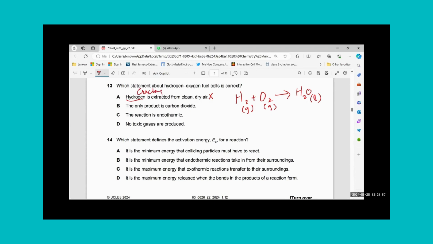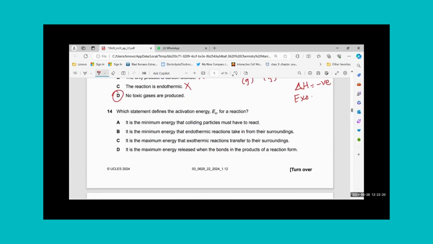Hydrogen's source is cracking. The only product is carbon dioxide. There is no carbon dioxide as a product. The reaction is endothermic. No, it is hydrogen fuel cell. It means it is providing us with energy. It is an exothermic reaction. No toxic gases are produced. Yes. No carbon dioxide, no carbon monoxide, no greenhouse gases, nothing. So D option should be correct.